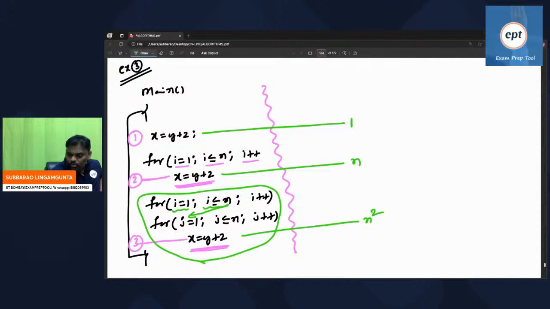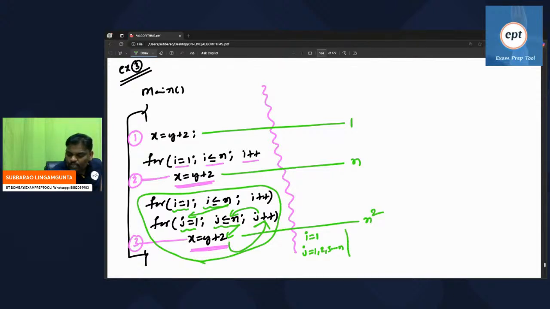For i is equal to 1, I came inside the j loop. See how the j loop goes on. j is equal to 1, condition true, execute the statement, then j plus plus, then the j value becomes 2, and 2 is less than or equal to n. Remember, the j loop goes on: 1, 2, 3, and so on, up to n. The j loop runs n times. For i value 1, j runs n times.